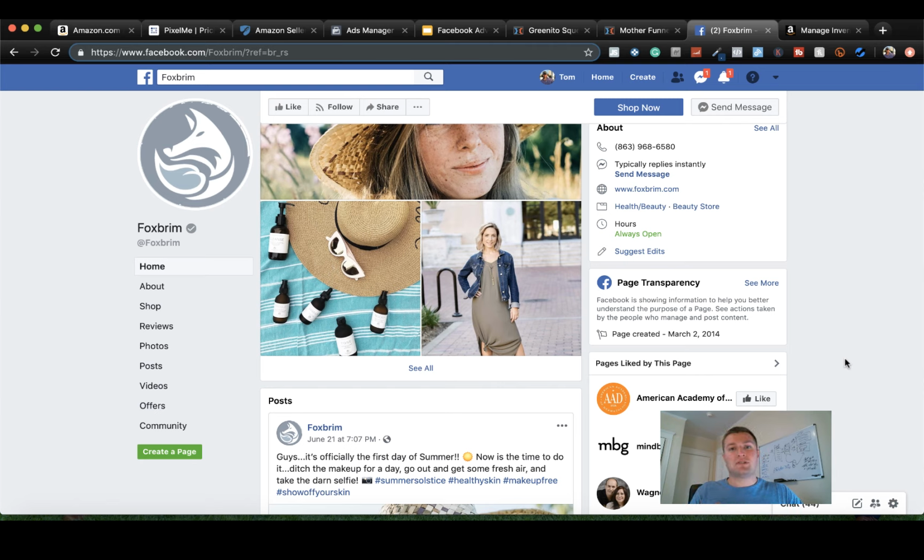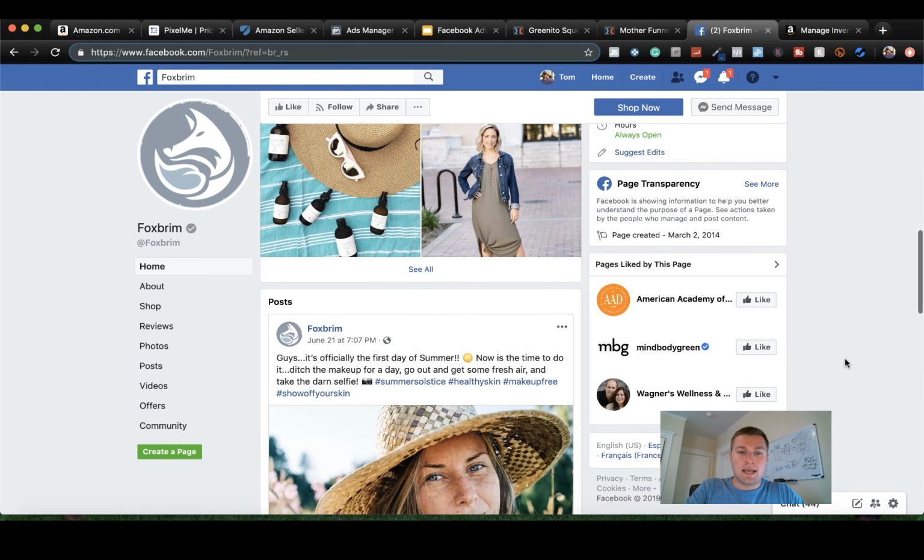It doesn't have to be a whole lot, but that way you're staying on Facebook. Because remember, if you're driving traffic to Amazon, Amazon's going to favor you. But if you're driving traffic away from Facebook, Facebook probably isn't as happy about it. People do it all the time, don't get me wrong. But just understand that there's little things like that, and it takes time to understand how that works.